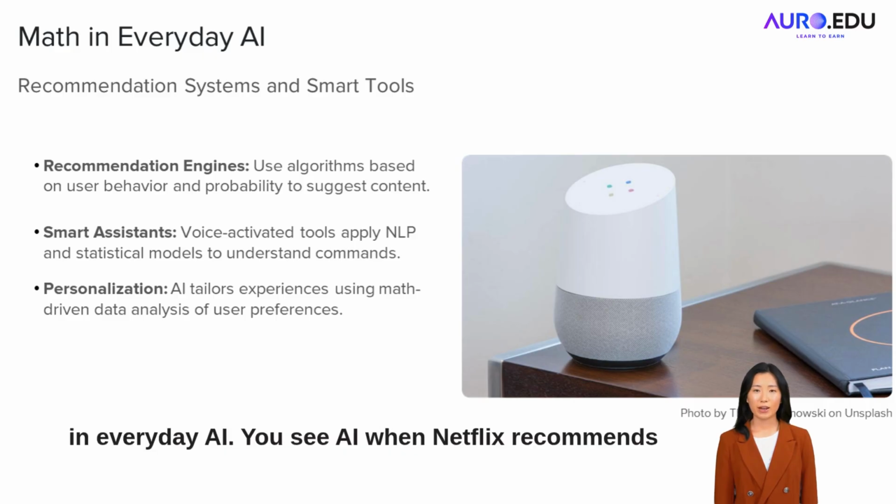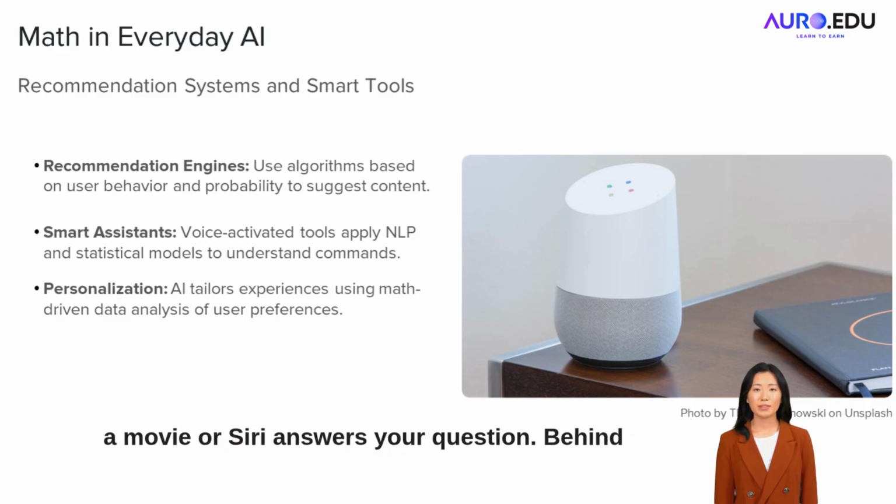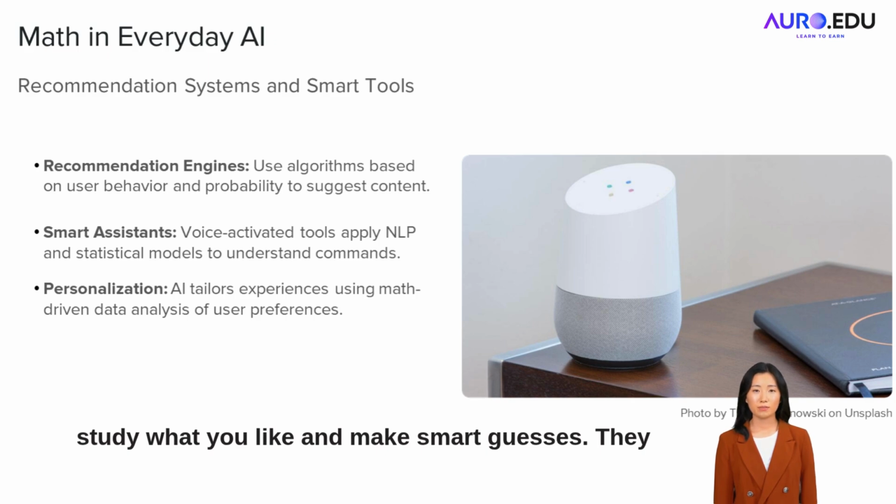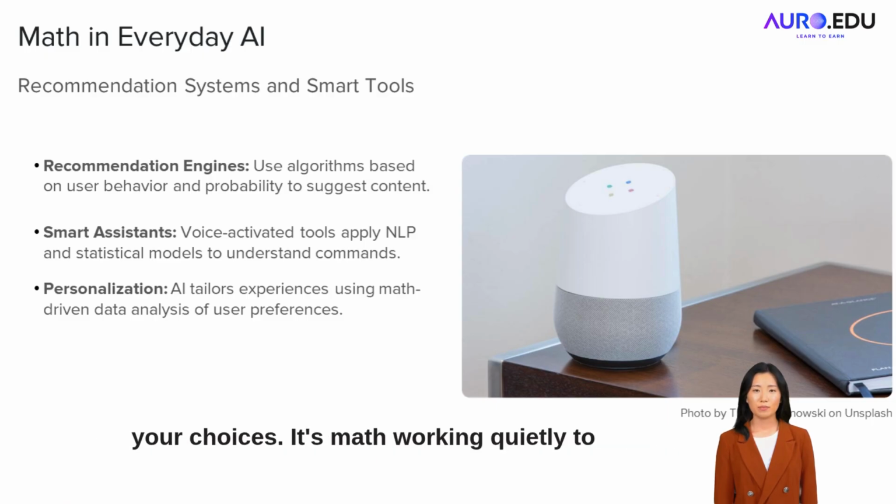Math in everyday AI. You see AI when Netflix recommends a movie or Siri answers your question. Behind it all are algorithms using math. They study what you like and make smart guesses. They use statistics to understand your behavior and adapt to your choices. It's math working quietly to make life easier.